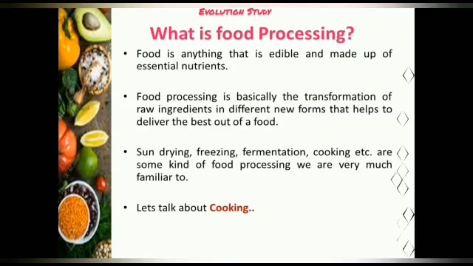What is food processing? Food is anything that is edible and made up of essential nutrients. Food processing is basically the transformation of raw ingredients into different new forms that helps to deliver the best out of a food. Sun drying, freezing, fermentation, cooking, etc. are some kinds of food processing we are very much familiar with.